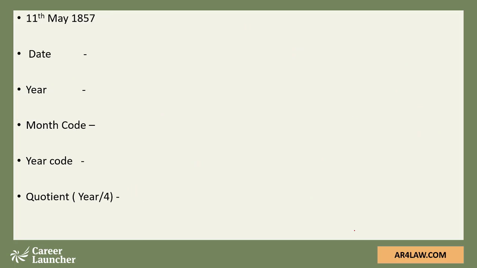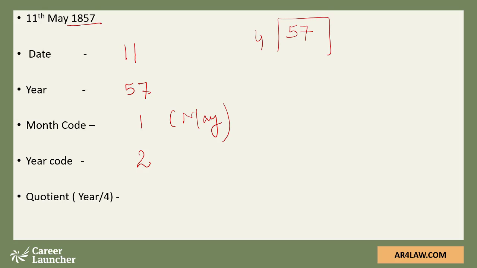So another date, 11th May 1857. We'll put down the date, 11. The year is 1857, so we'll take 57. Month code for May is 1. Year code, the year is 1857, so the year code is 2. And the quotient when the year is divided by 4, that means when we are dividing 57 by 4, the quotient comes out to be 14.